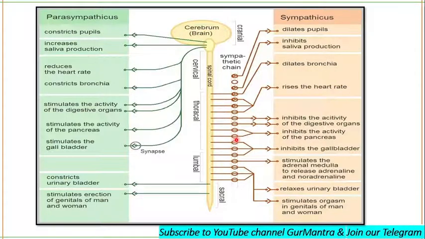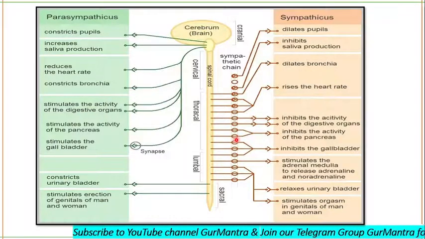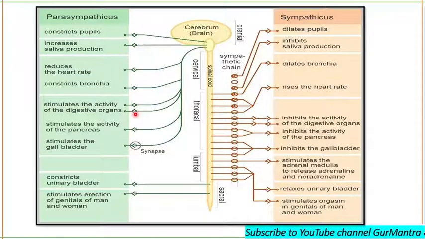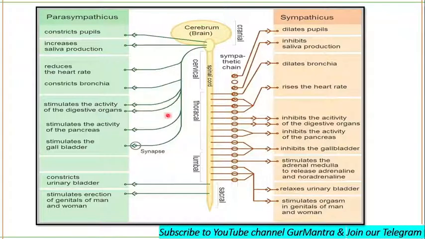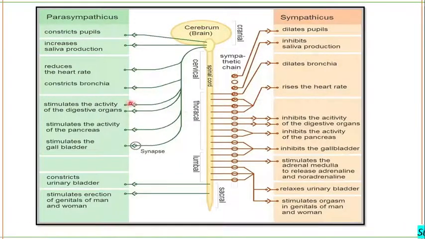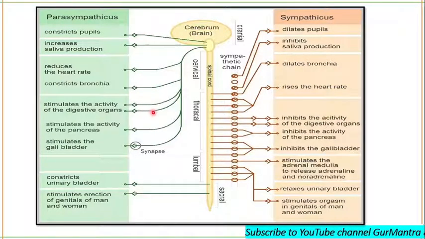Sympathetic and parasympathetic preganglionic neurons release the same type of neurotransmitter, which is acetylcholine. But post-ganglionic neurons release different neurotransmitters.